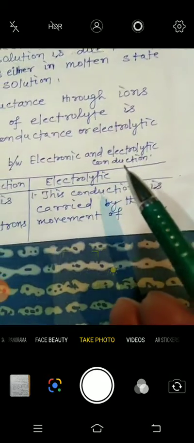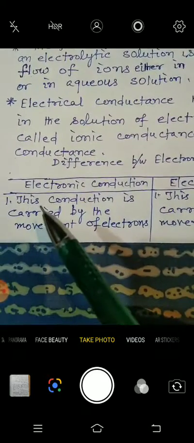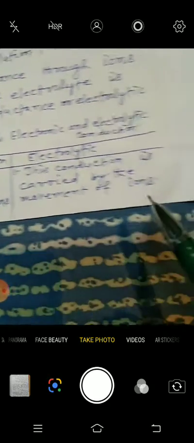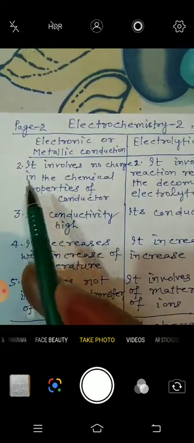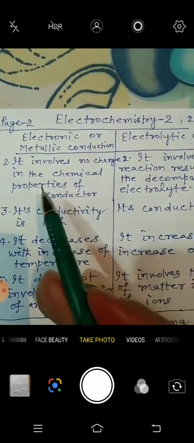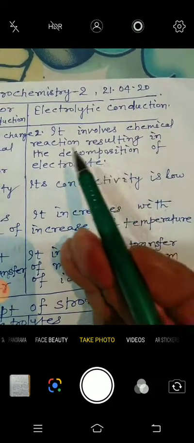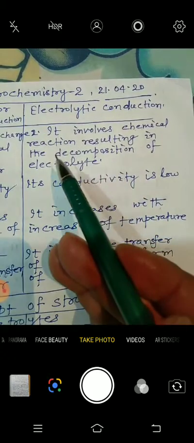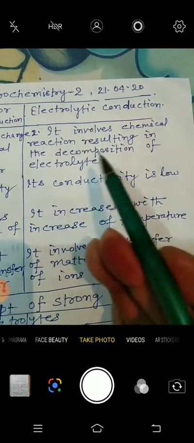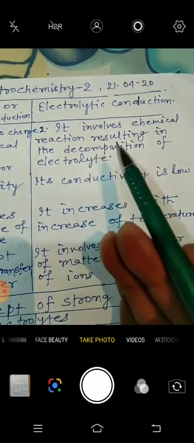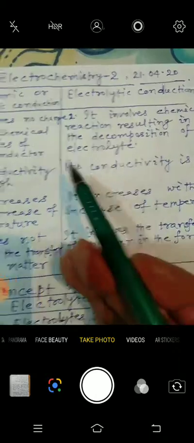Now the difference between electronic and electrolytic conduction is that electronic conduction is carried by the movement of electrons, but electrolytic conduction is carried by the movement of ions. Second, electronic conduction involves no change in the chemical properties of conductors, but electrolytic conduction involves a chemical reaction which results in the decomposition of electrolyte.